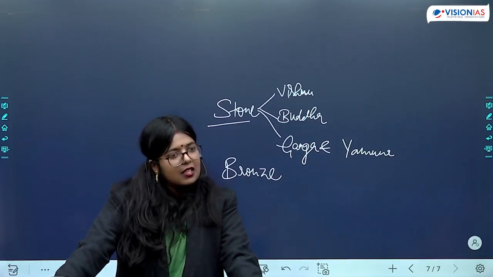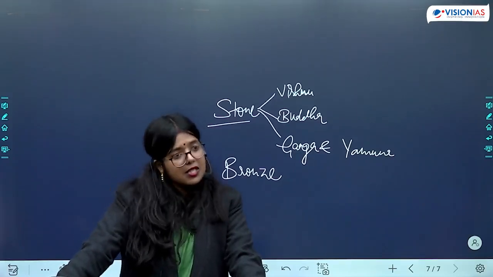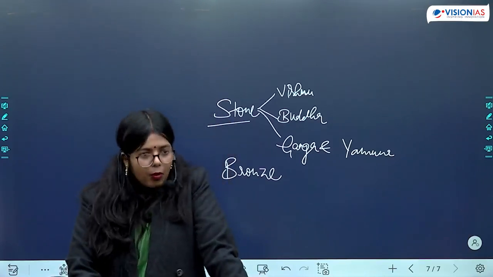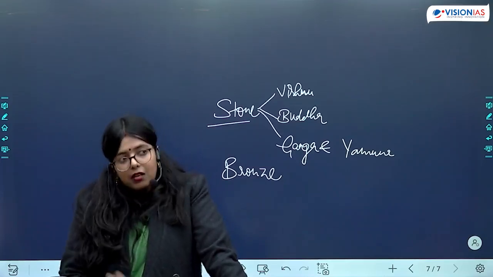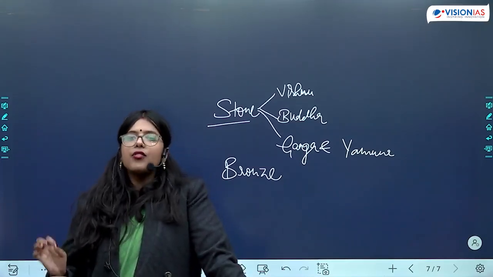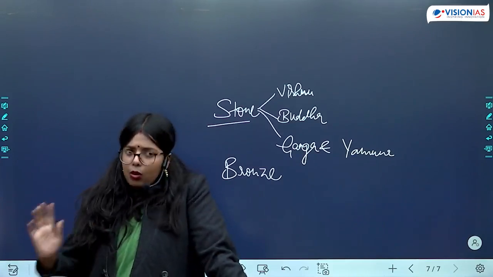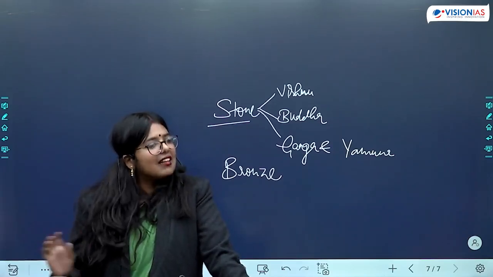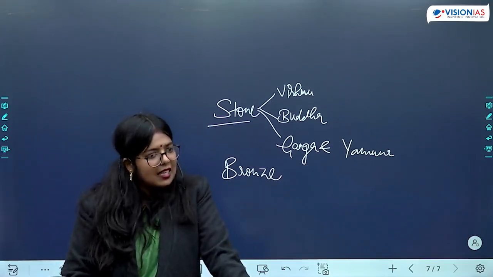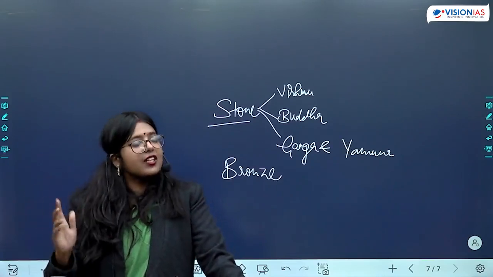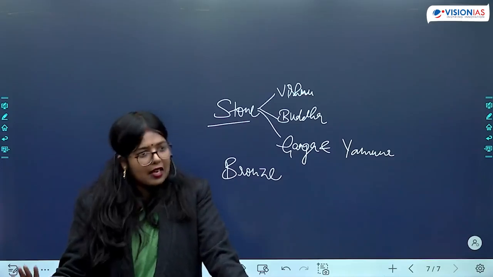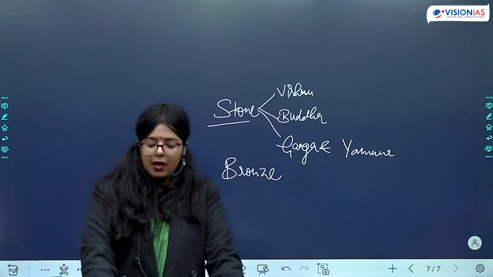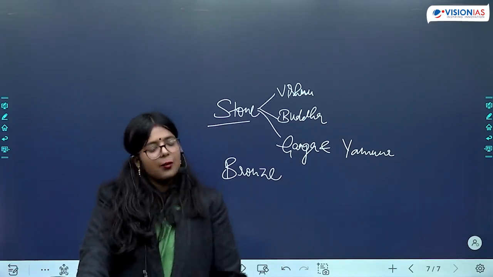There is another site which you can remember, Bagh. Where is it located? Bagh Caves, present-day Madhya Pradesh. Okay, so why does this particular cave become important for us? Because here we find representation of non-religious subjects. So things of daily life, events of daily life, have been depicted here. And that particular cave is known as Ranga Mahal. Is this clear? So these two examples, remember, when we are talking about cave art and when we are talking about paintings.